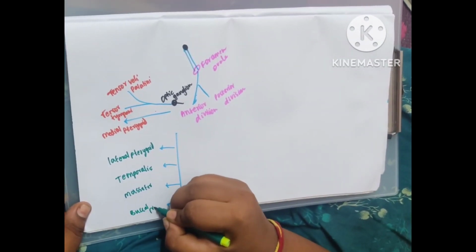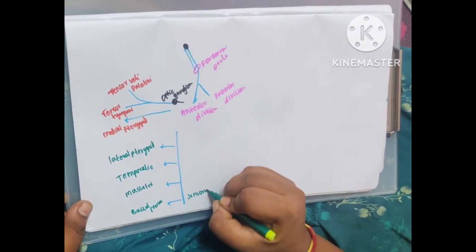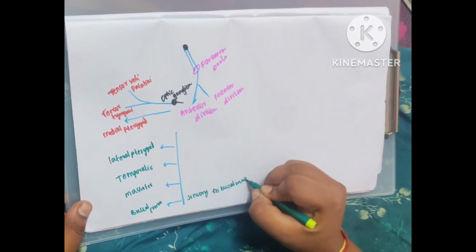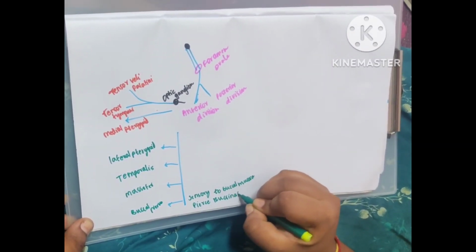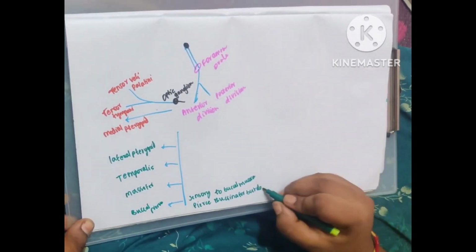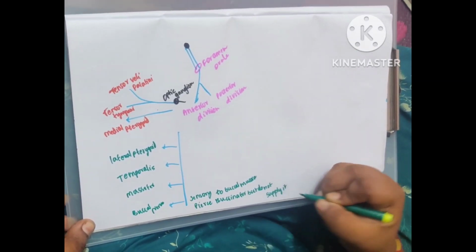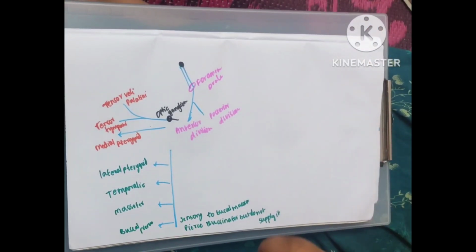and the buccinator muscle, which is sensory in function, sensitive to the buccal mucosa, and pierces the buccinator but does not supply it.